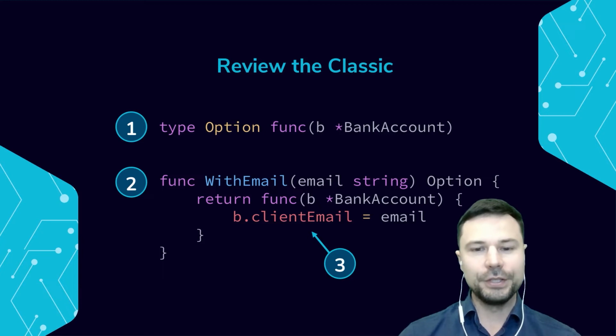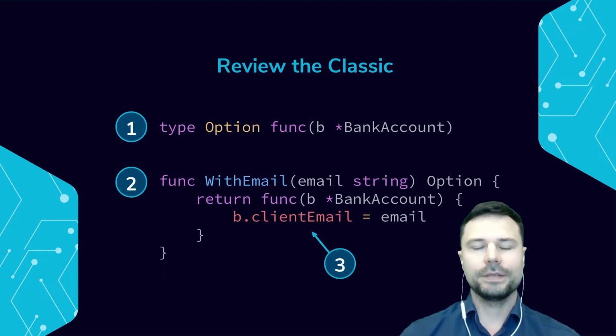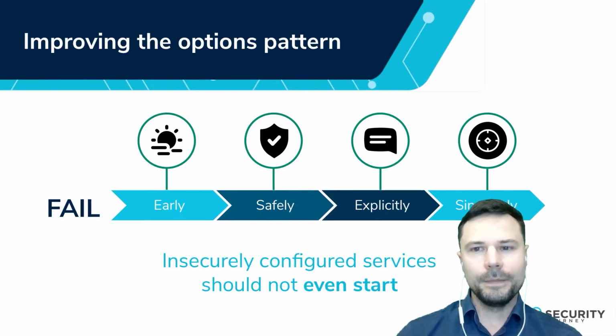So we don't want people to go and change our values without going through the proper, safe modification channel, which is our closure. So only we want to have access directly to the parameter. Otherwise, if people want to change it, they have to go through the option. And that's the main point here, right? So we keep those parameters hidden under wraps and private. Can we improve this pattern, this classical pattern, in any way?